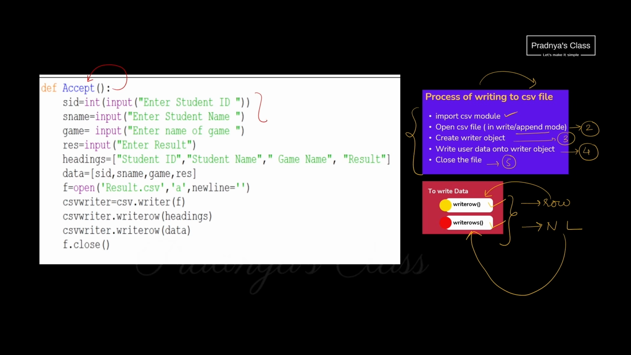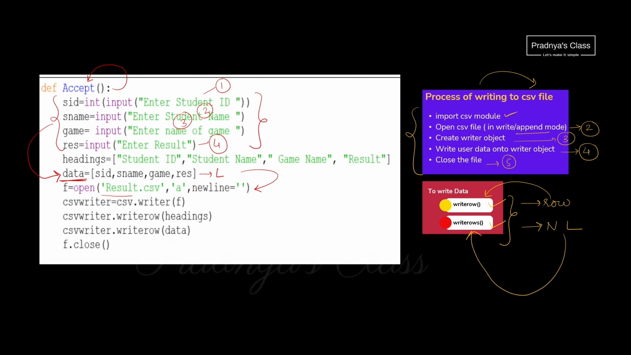According to the instruction, here is the name of the function. With the help of input function, we are taking input. The first is student ID, second is student name, third is name of the game, and the fourth one is result. With all this data, we have created one list because writerow function takes data in the form of list. Now it's time to use open function.